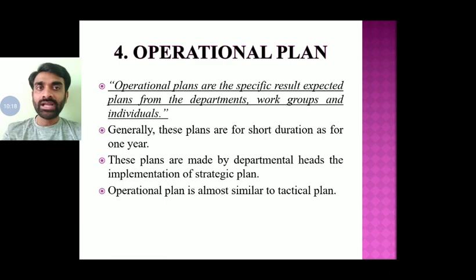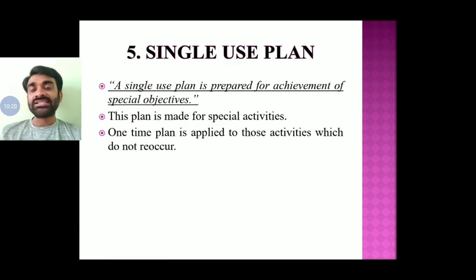Okay, then fifth, there is the single-use plan. Single-use plans mean there will be a single use. Suppose, for example, construction of a house or a building will be a single-use plan. Once it is used, it is not going to reoccur. A special objective has been set. This plan is made for special activities, and there will be no repetition of the plan. Getting my point, right?